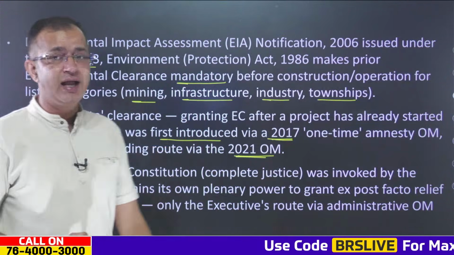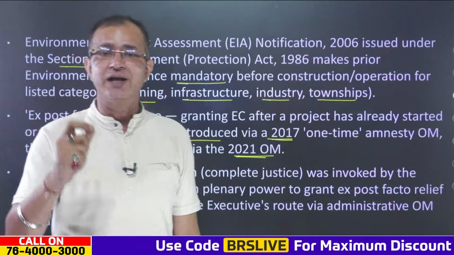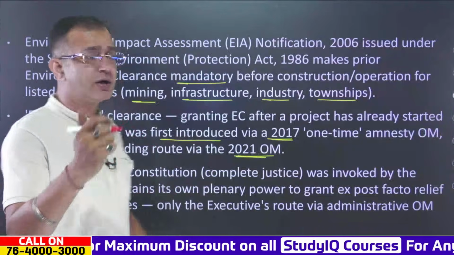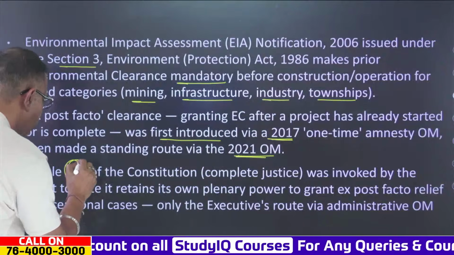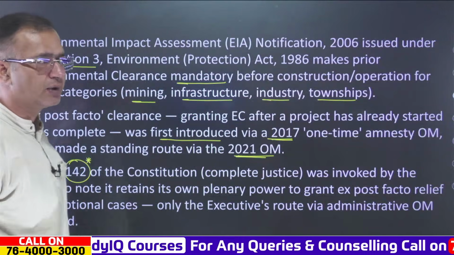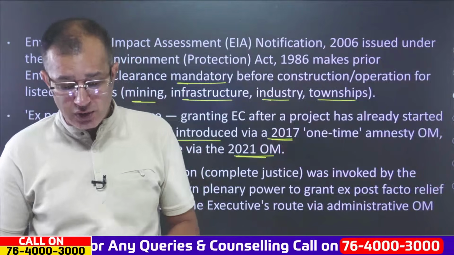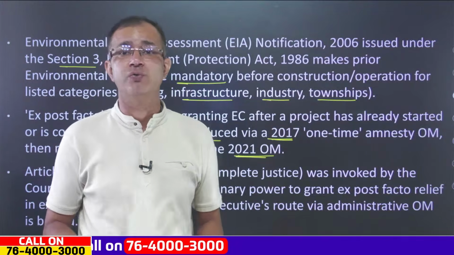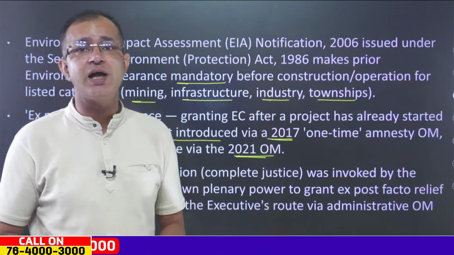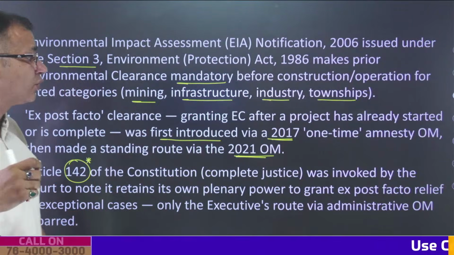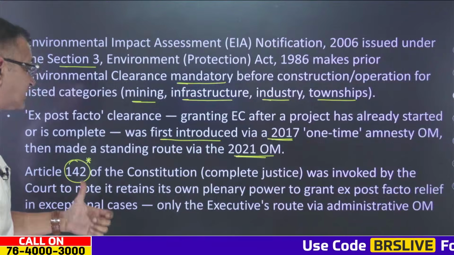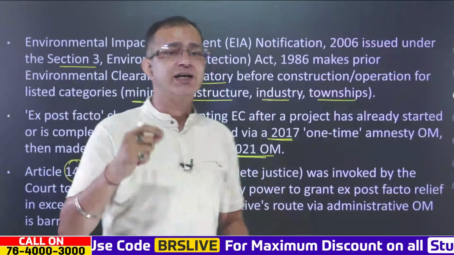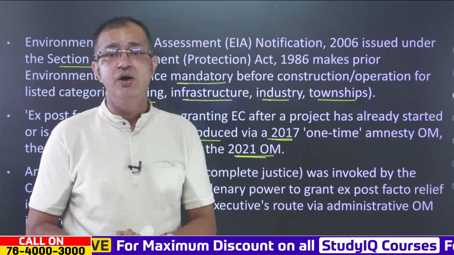well. Now over here, at the same time, the Supreme Court has laid down that this does not take away the power that the Supreme Court has under Article 142. This is quite important because Article 142 provides special powers to the Supreme Court, which can be invoked for doing complete justice. The Supreme Court has noted that it retains its own plenary power to grant ex post facto relief in exceptional cases, and this cannot be done through the executive route of the administrative OM, which has been quashed, or barred, by the Supreme Court.